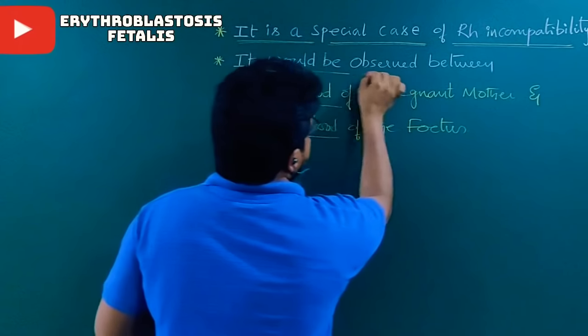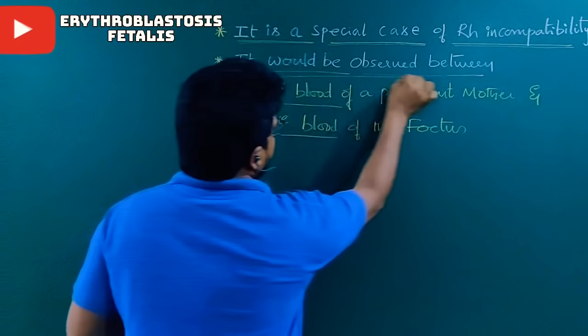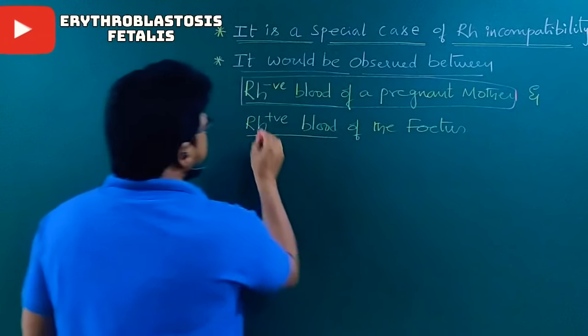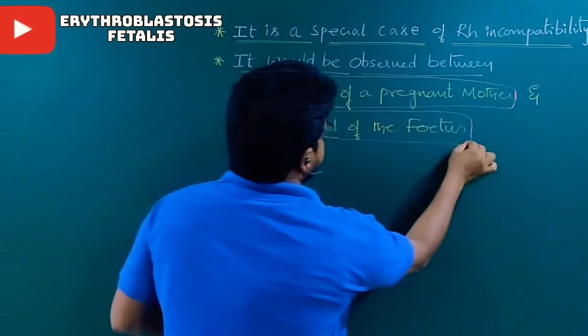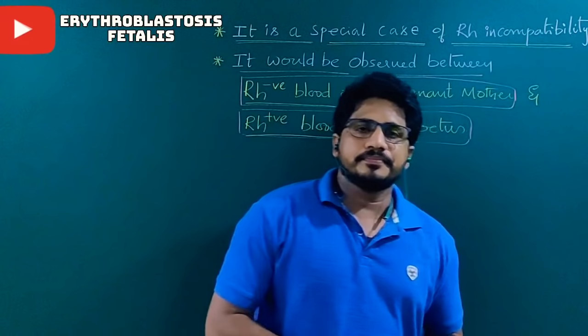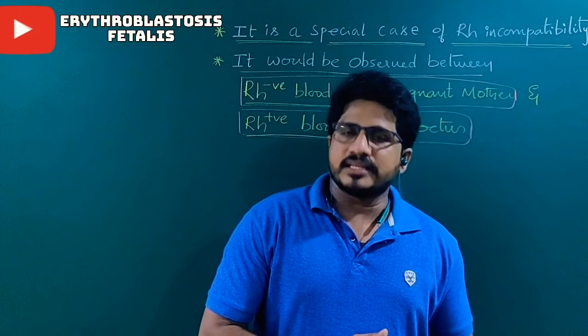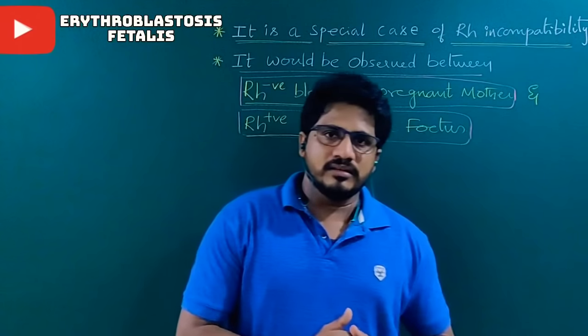It is observed between the Rh negative blood group of a pregnant mother and Rh positive of the fetus only. So it doesn't occur between a donor and recipient, like a blood transfusion. It occurs between a mother and baby.